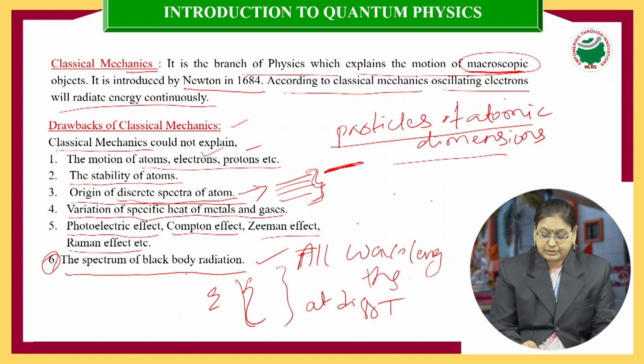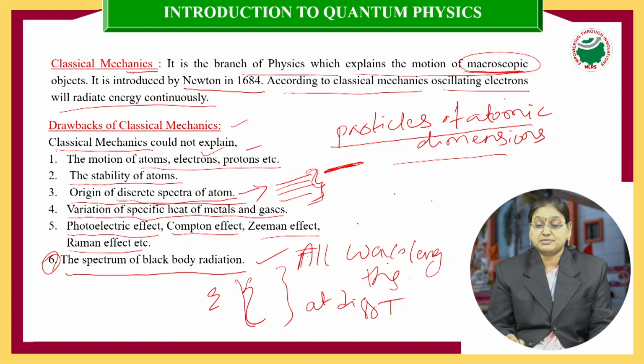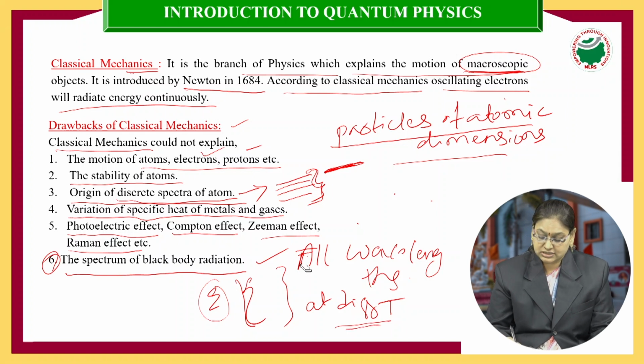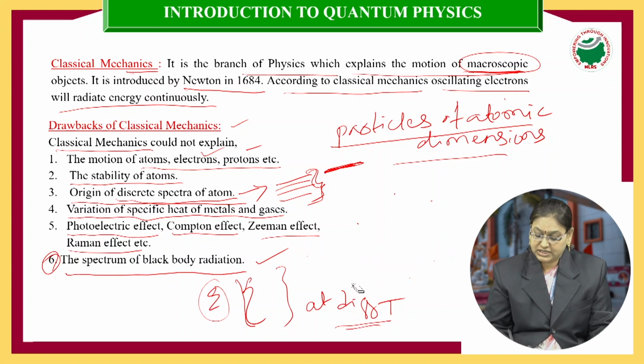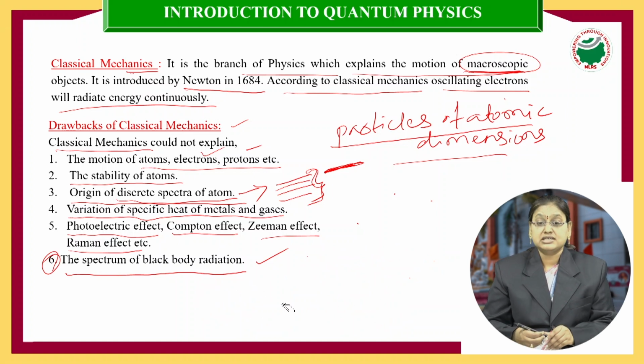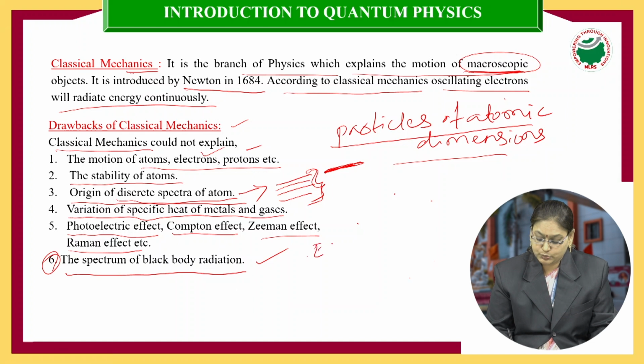The blackbody emission consists of all wavelengths. So attempts have been made by scientists to know how energy is distributed among all these wavelengths at different temperatures. First, Stefan is a scientist. He has given Stefan's fourth power law, that is E is proportional to T power 4.